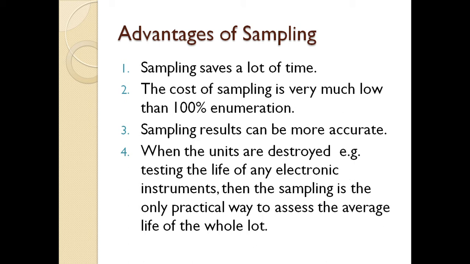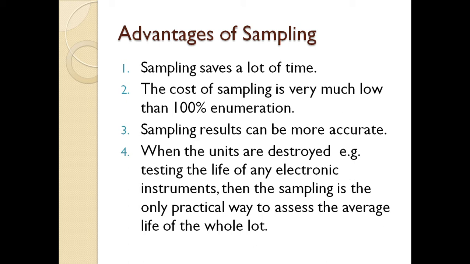When the units are destroyed, for example, testing the life of an electronic instrument, for example a bulb or a tube light, then sampling is the only practical way to assess the average life of the whole lot.